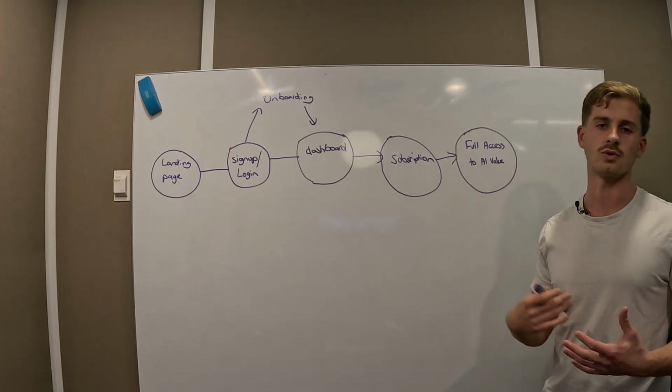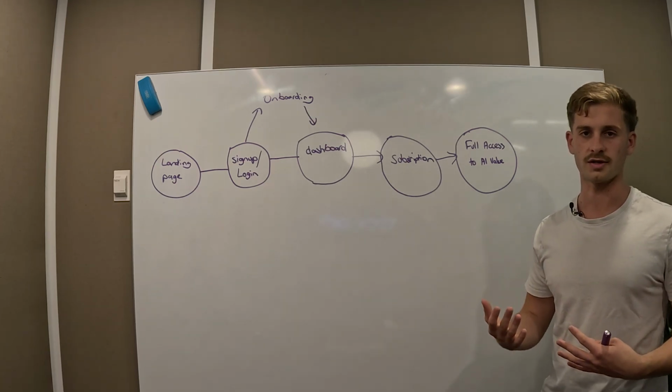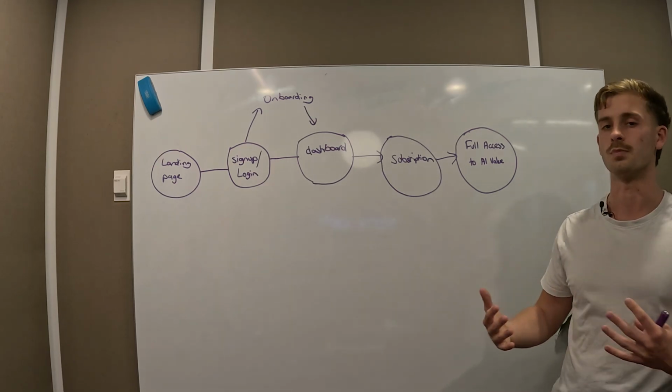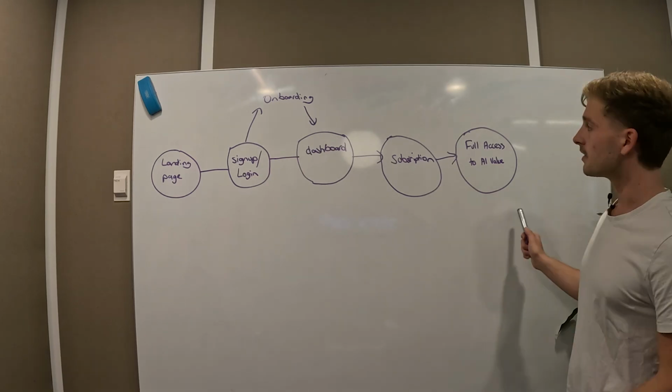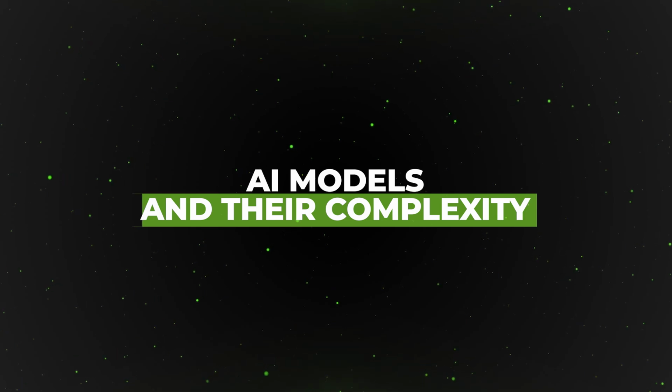So the basic plan was $20, and that got you 1 credit per month. The standard plan, 5 credits per month, $50, and then the pro plan, 10 credits per month, $100. Now that's how this works. What I want to talk about a bit more is the AI process. So that's going to be down here.